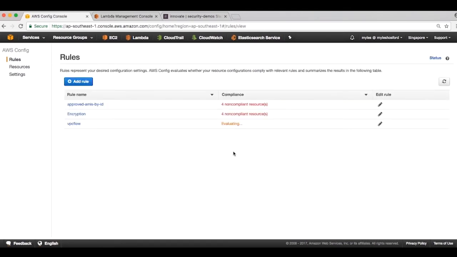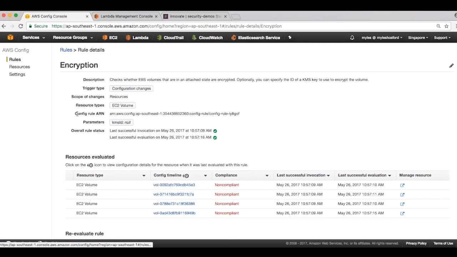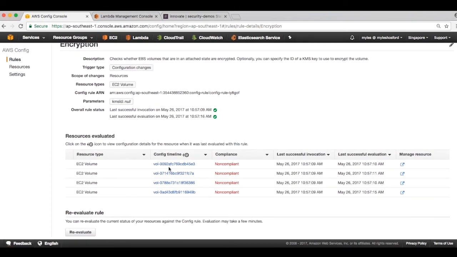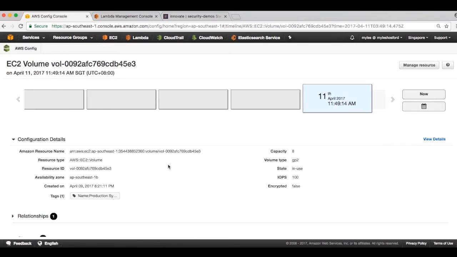In the short time it took me to set up the 3 rules, you can see that the first 2 have already completed their initial evaluation and have returned some non-compliant resources. I can now dive into the detail of this rule using AWS Config to determine what the resource is and when the changes were made that resulted in the non-compliance in the first place. This gives me ongoing continuous visibility into the compliance status of my environment.